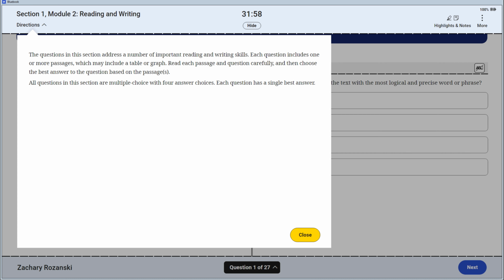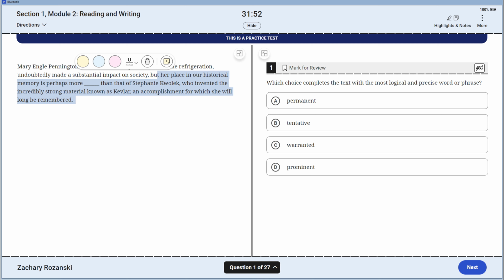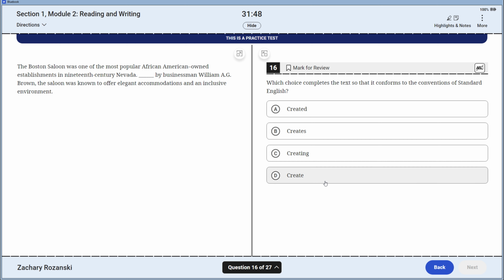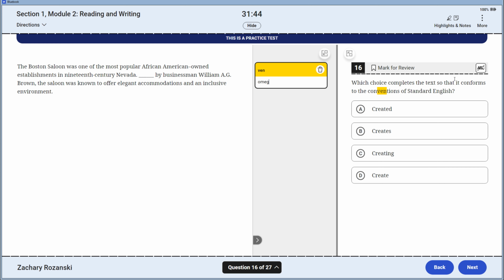I'm Mr. Rosansky, and this is a speed run of Practice Test 5, the second module, the C module, the hard one. And let's get this started by heading to our first conventions question, which is going to be somewhere around here. Late conventions. It's on 16 conventions. We're going to check for our omega considerations.